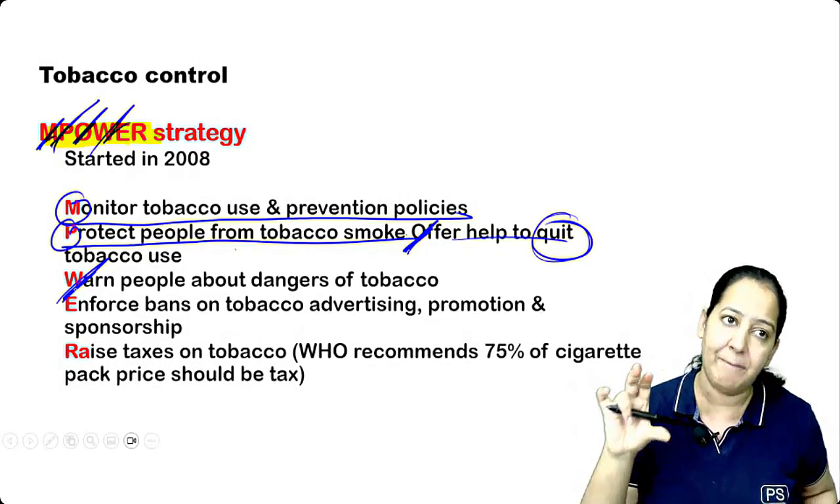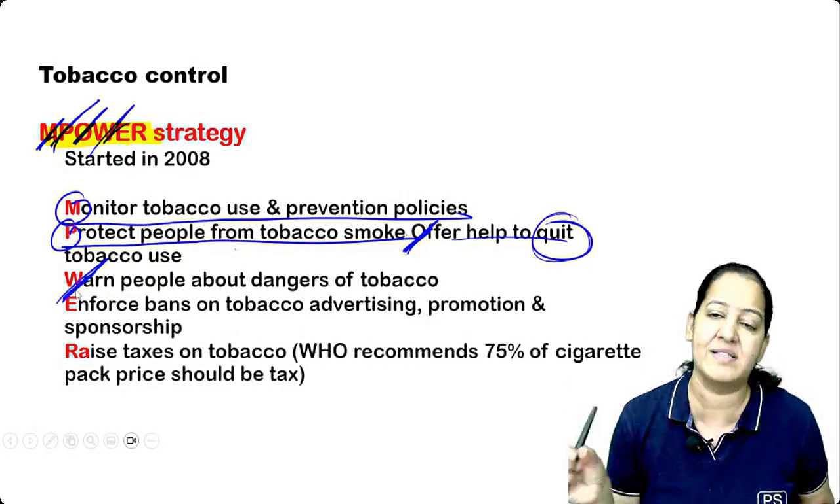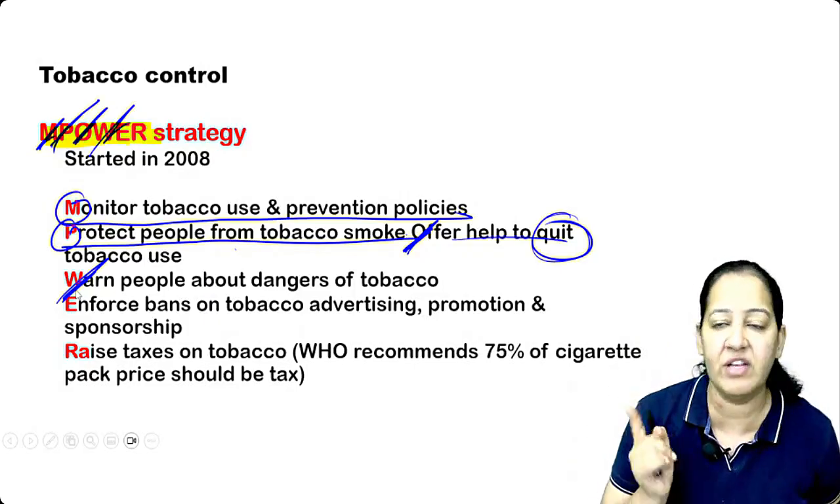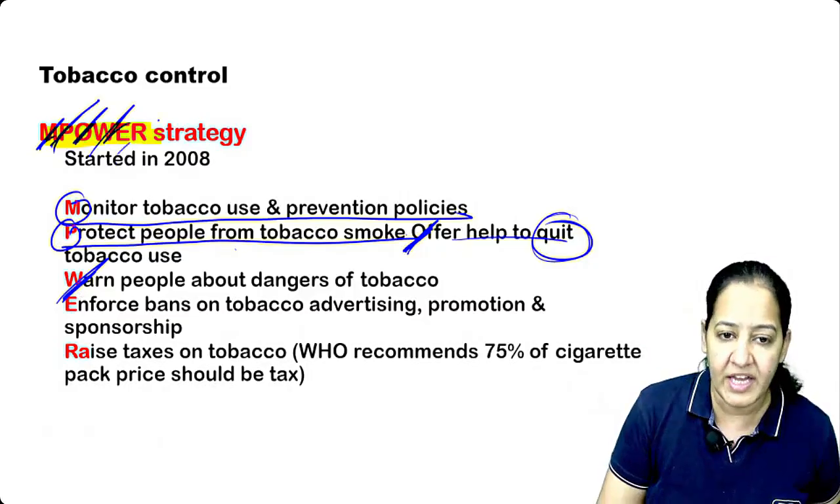W is warn people about the dangers. So on all the packets of the tobacco, it is always written that it will lead to cancer. It can lead to cancer and it is harmful for health. It is written on all the packets. So warning is compulsory. Without warning, one cannot sell the tobacco. It's always written.